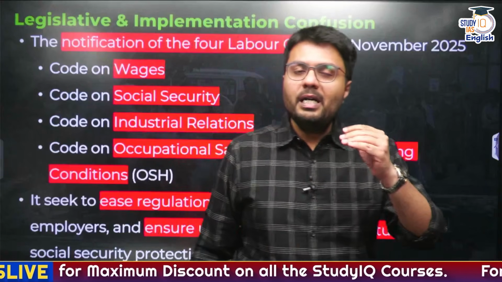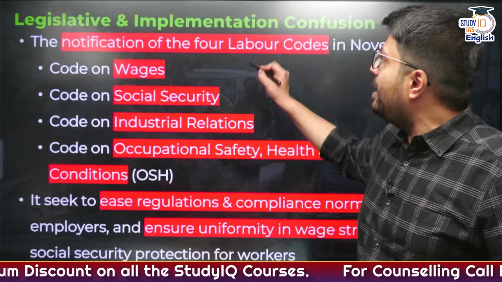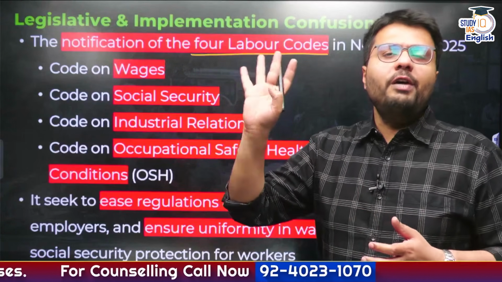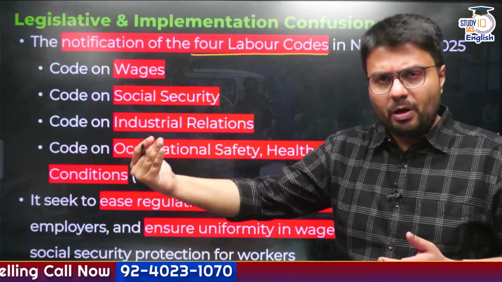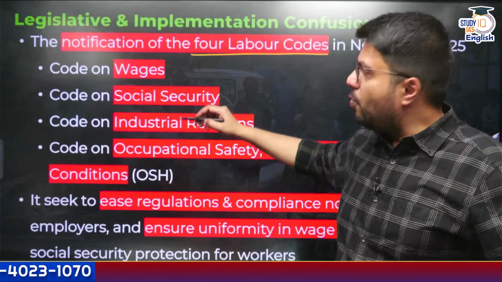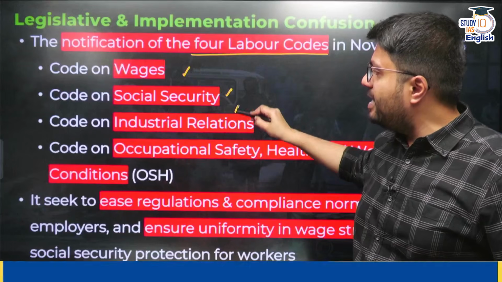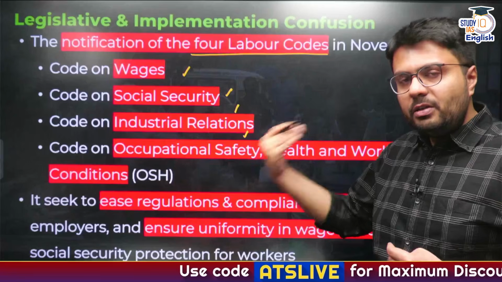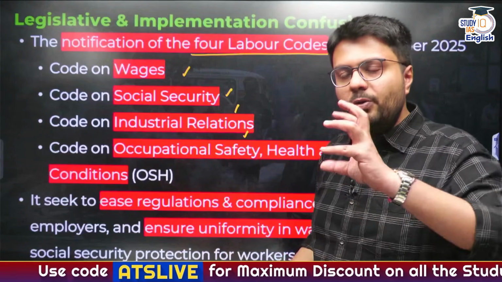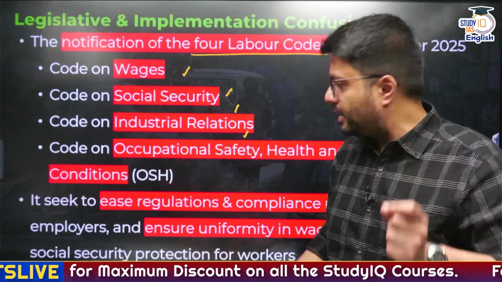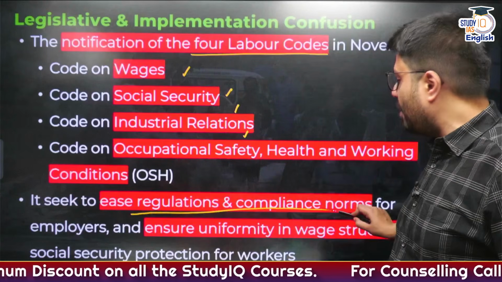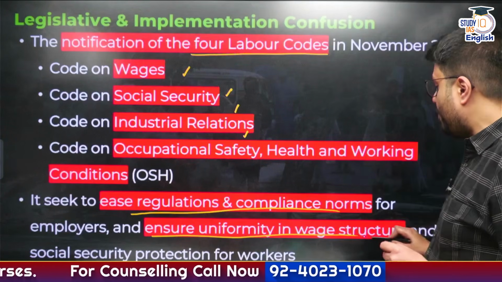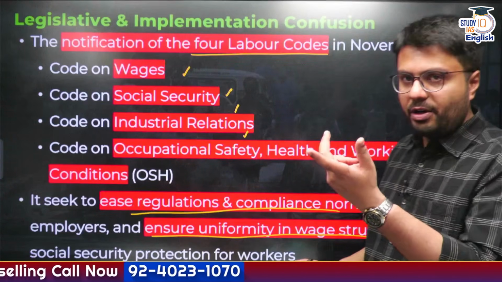Similarly, you need to understand that 2 years back, the government brought 4 labor codes, which basically consolidated 44 previous laws that were responsible for labor regulation. These 4 codes include the code on wages, social security, industrial relations, and occupational safety, health and working conditions. This code was initially brought by the government so as to benefit both employers and employees. For employers, it is expected to ease regulation and compliance norms, and for employees, it is there to ensure a uniform wage structure as well as provision of social security for the workers.